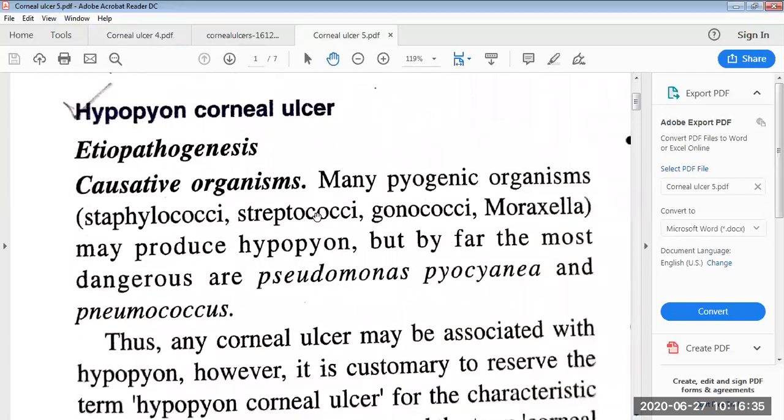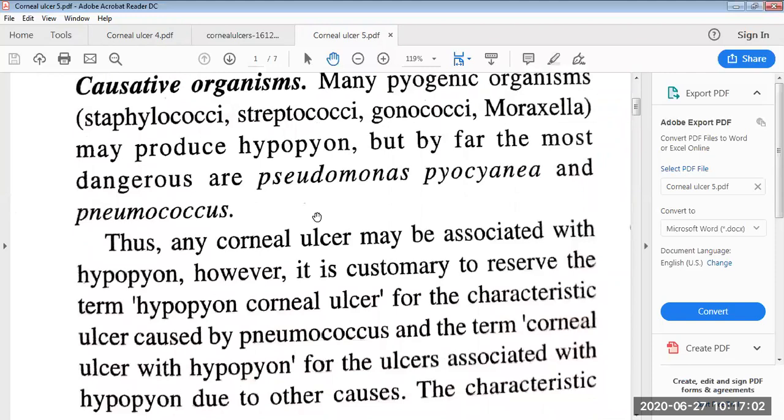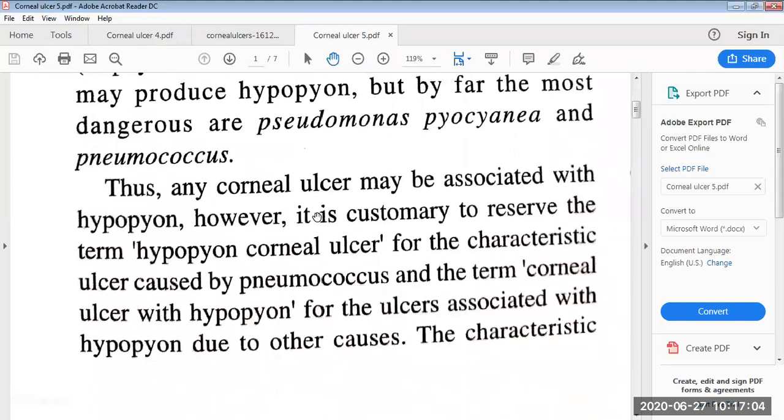What is the etiopathogenesis of the hypopyon corneal ulcer? First, we should know the causative organisms. Many pyogenic organisms, which means organisms which produce pus, like staphylococci, streptococci, gonococci, and Moraxella may produce hypopyon, but by far the most dangerous are Pseudomonas pyocyanea and the pneumococcus. Thus, any corneal ulcer may be associated with hypopyon.